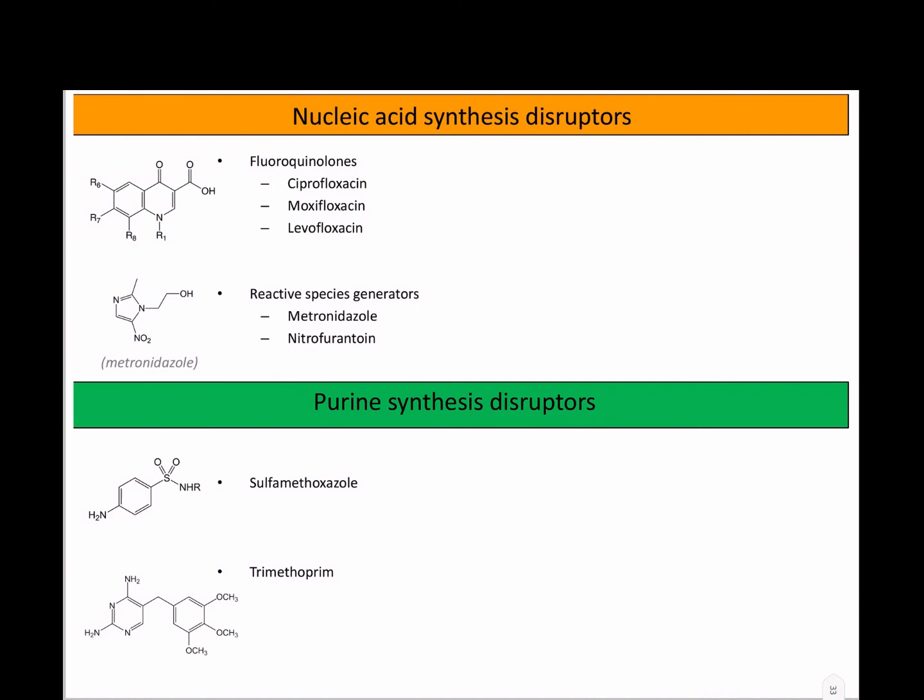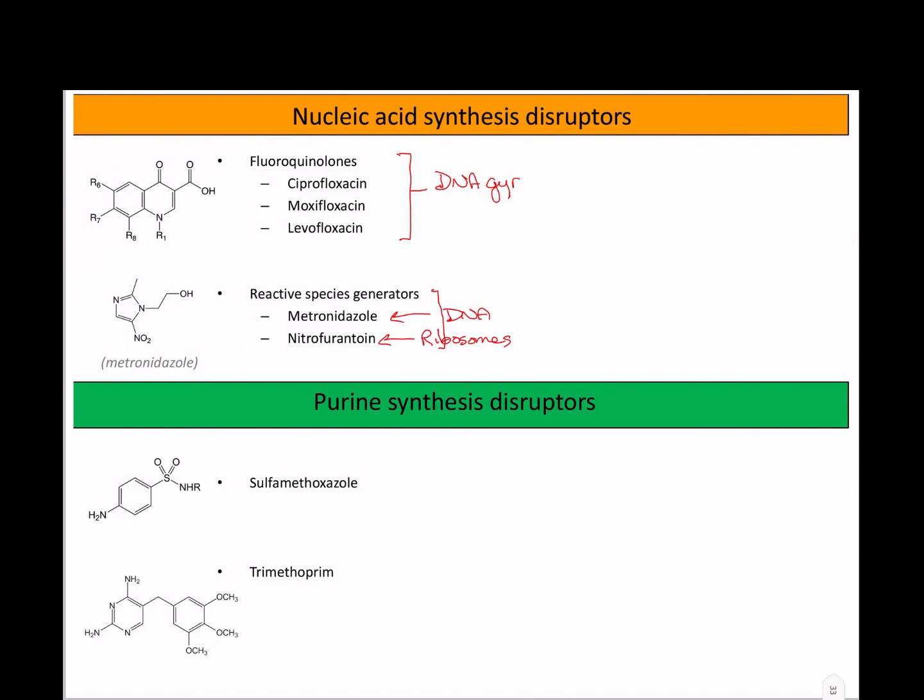So we talked about the nucleic acid synthesis and activity disruptors. We talked about fluoroquinolones, which blocked bacterial DNA gyrase, a topoisomerase. We had the reactive species generators, which were prodrugs that got converted by bacterial-specific enzymes to create reactive oxygen species that, in the case of metronidazole, seemed to preferentially attack DNA, and in the case of nitrofurantoin seemed to preferentially attack ribosomes.